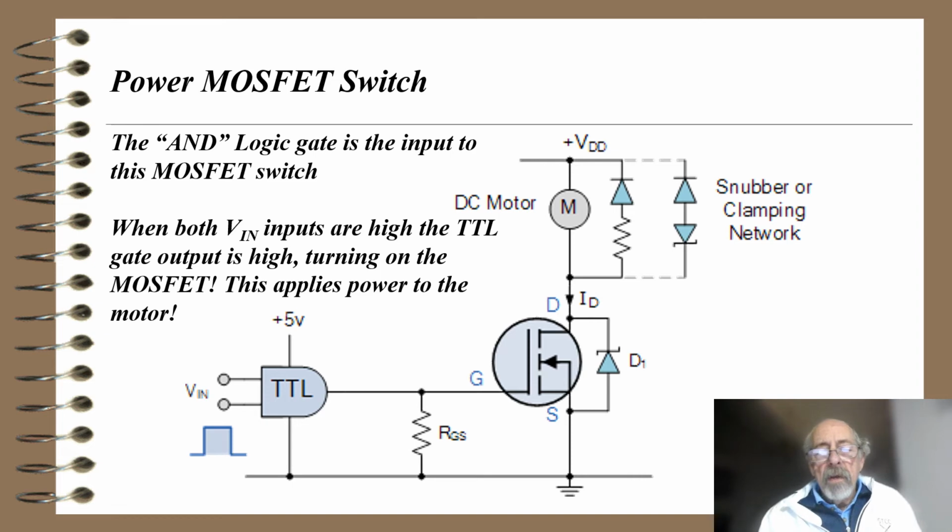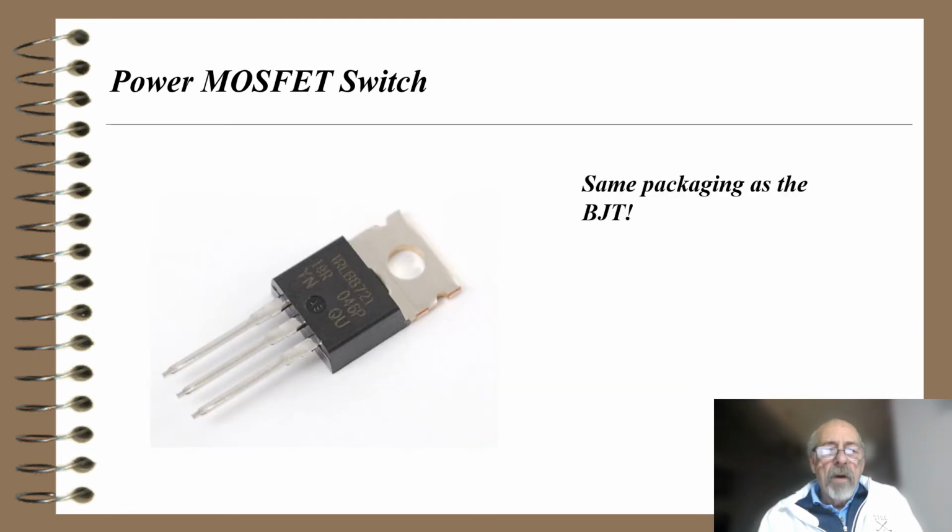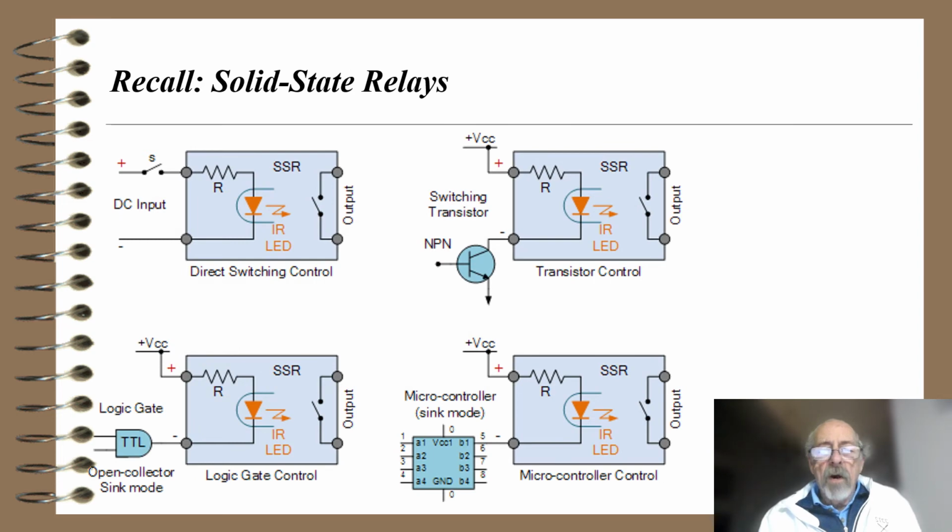With these things, you don't need to supply any current to speak of to the gate to cause that device to turn on, and they can switch numerous amps of current. Power MOSFETs, you might say, look the same as before, and you're right, they look the same. Notice again the heat sink with a screw hole, so you can attach it to a piece of metal or some type of fin-type heat sink device. Recall we talked about these before, so again, just showing them to you one more time. These are again solid state relays.